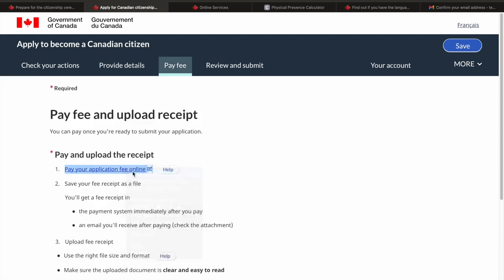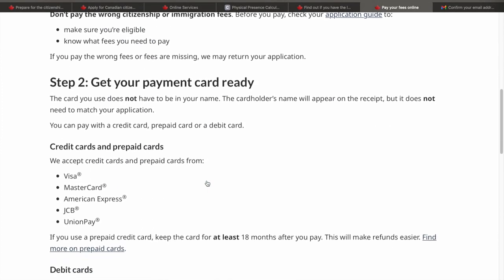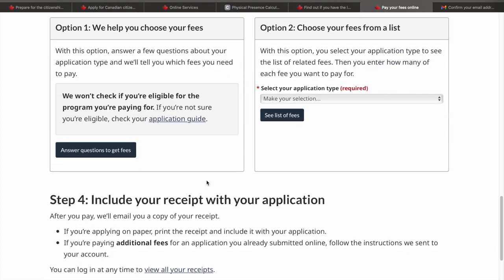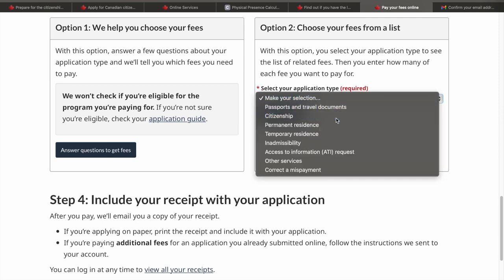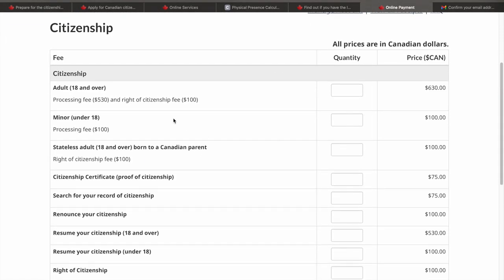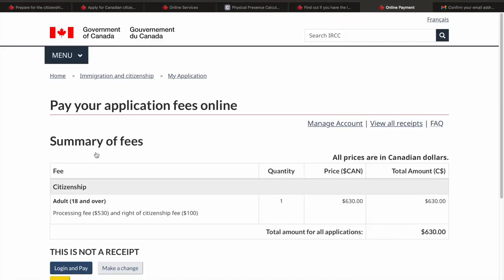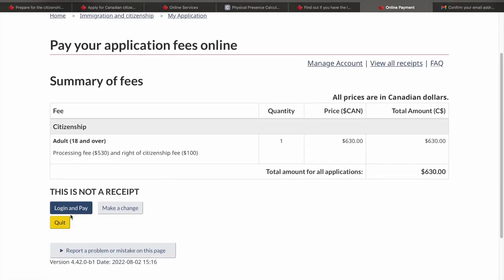So this portal is same as where you created your account for. So you go here and of course you need to pay the fee. You have to select the right option. So let's say you select citizenship, click on continue. So it will ask you if it is for one person, for two people. If you say one person, you have to pay $630. Then you click on submit. Basically you log in and pay.